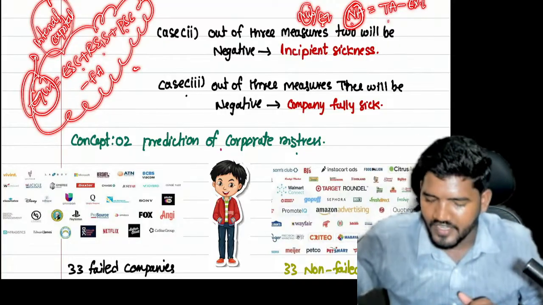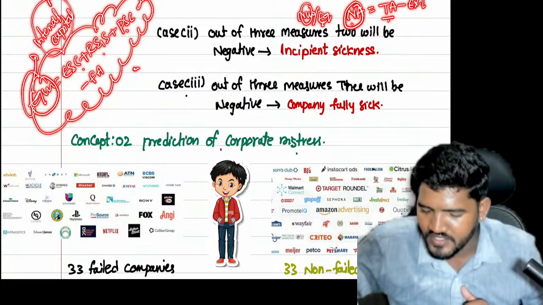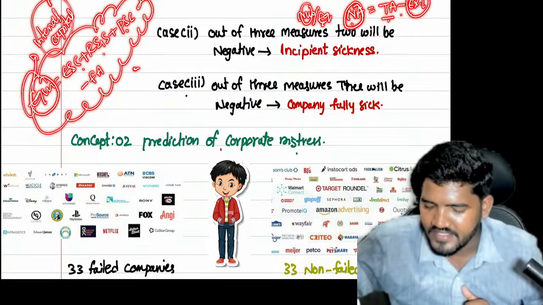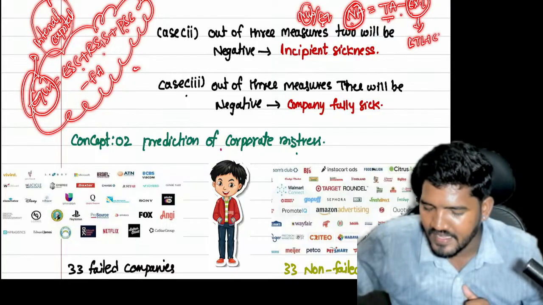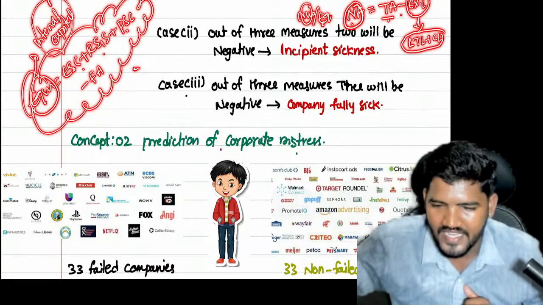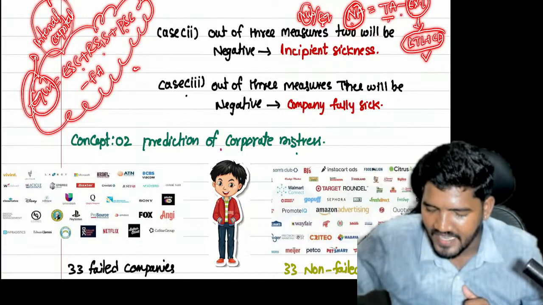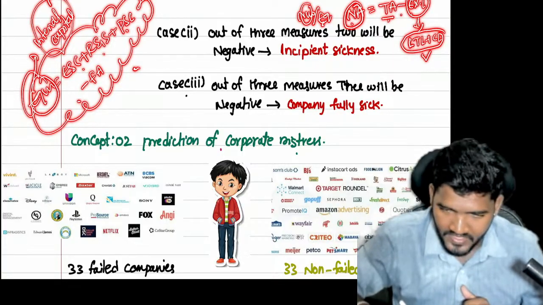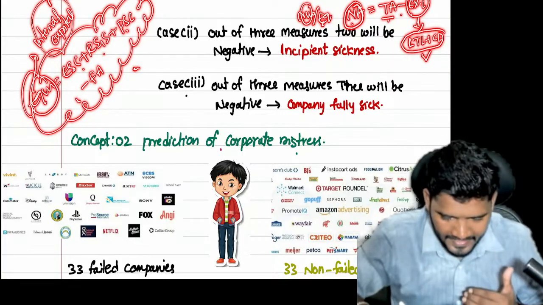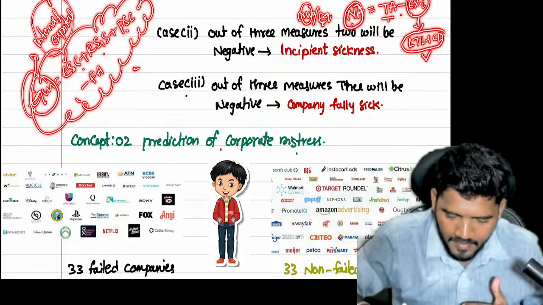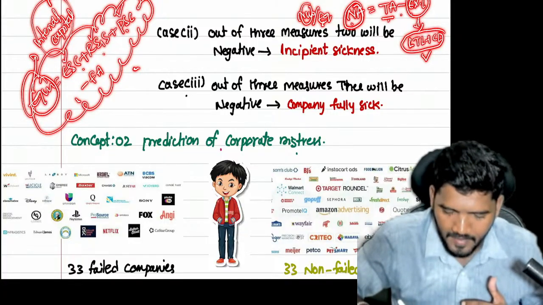From the asset side, it is total assets minus external liability. External liability is simply long term liability plus current liability. Only these two are known as external liability. This is the asset side calculation. From the liability side, it is equity share capital plus reserves and surpluses plus preference share capital minus fictitious assets.